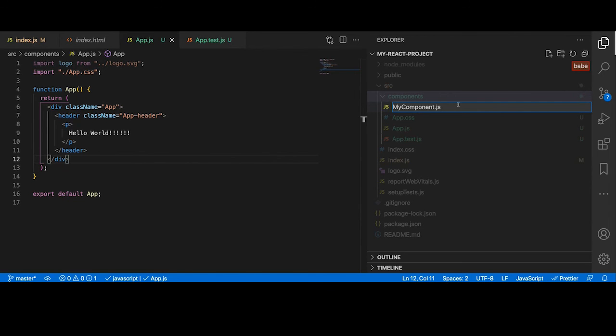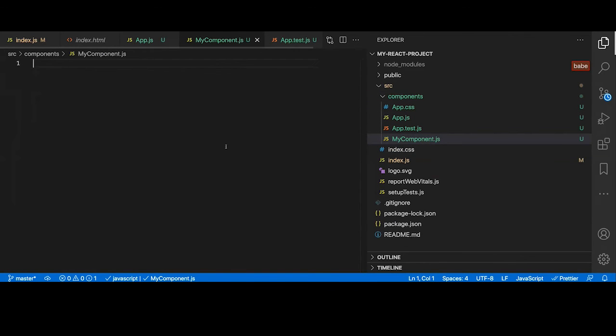my component.js. Okay. Basically, what we need to do here is just write a function. Let me use the same name. And in this, we just need to return some JSX.